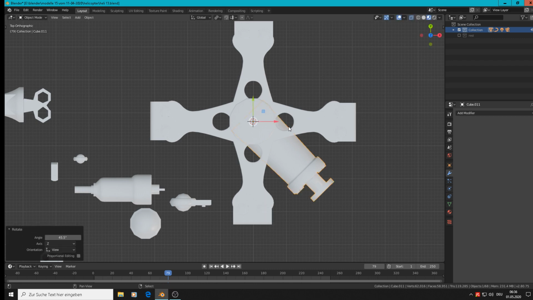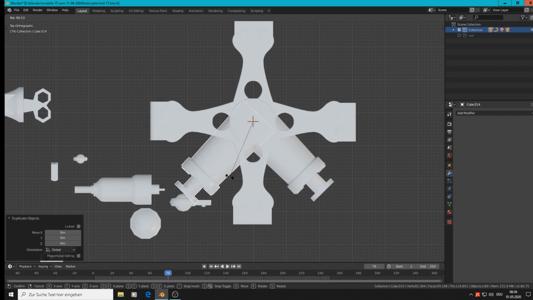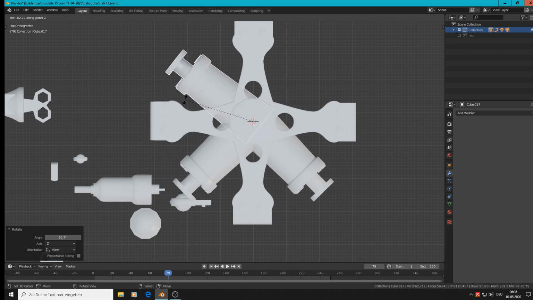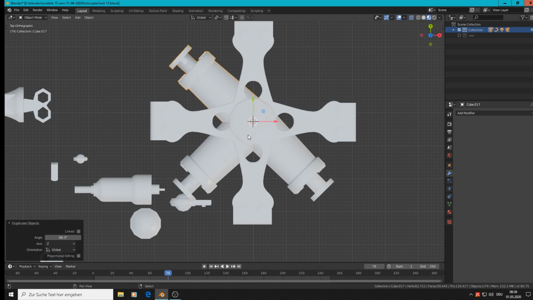And from here, Shift D, rotate till there. I make it manually. You can make it with values. Shift D, rotate Z. Shift D, rotate Z. Good.